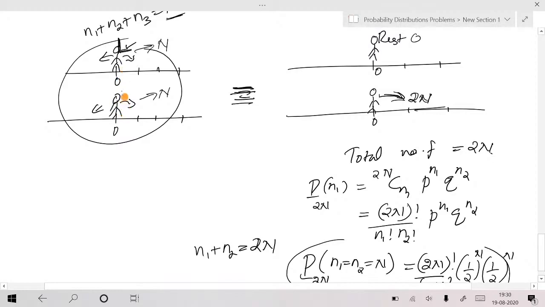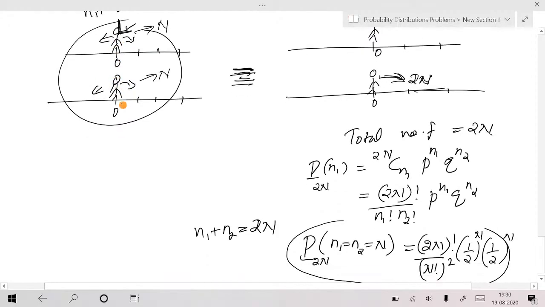Because the actual condition is that these two are taking steps simultaneously. What he sees is he can jump by two, or he can remain at the same point. Am I right? He sees these possibilities. When he fixes the origin here, that will become binomial, because according to this frame of reference, he sees that he will jump by 2l distance.